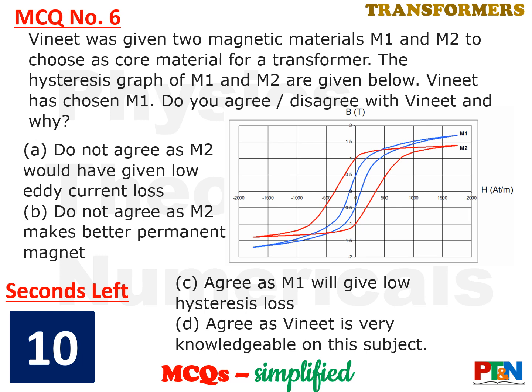Option A, you do not agree as M2 would have given low eddy current loss. Option B, you do not agree as M2 makes a better permanent magnet. Option C, you agree because M1 will give you low hysteresis loss. Option D, you agree because you know Vineet, he is very knowledgeable on this subject. Four options for you. 10 seconds time. Your time starts now.